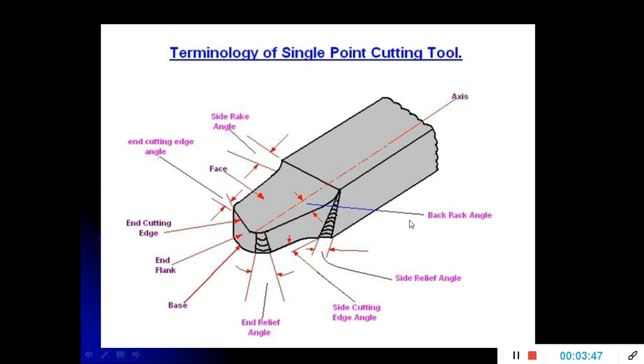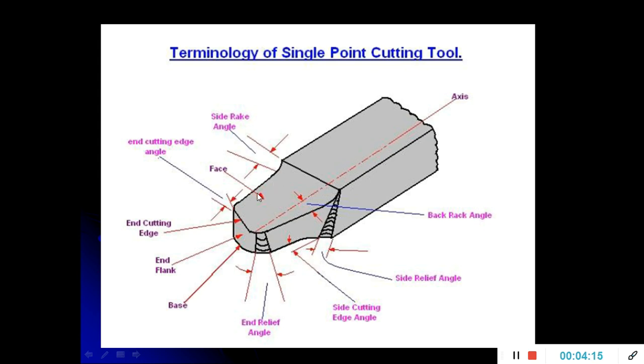Now coming to the terminology of the single point cutting tool. Terminology is also called the nomenclature of the single point cutting tool. Nomenclature means stating the different parts and angles of a cutting tool. Terminology and nomenclature are the same. So this is the single point cutting tool which is used in the lathe machine.